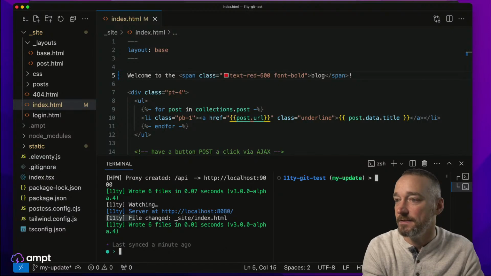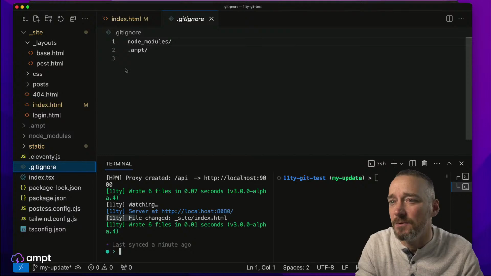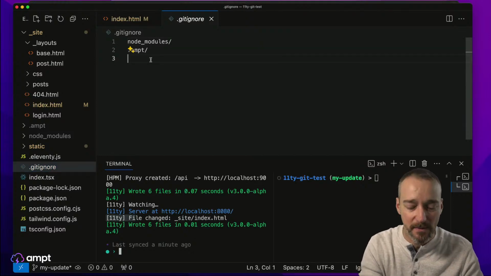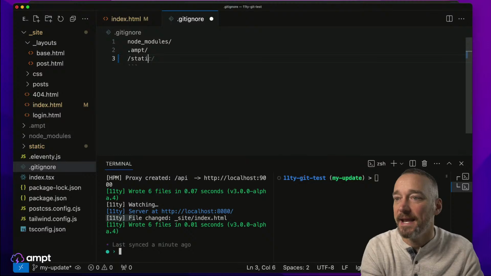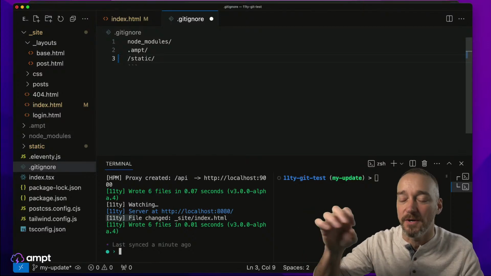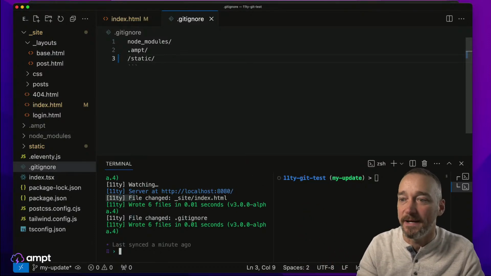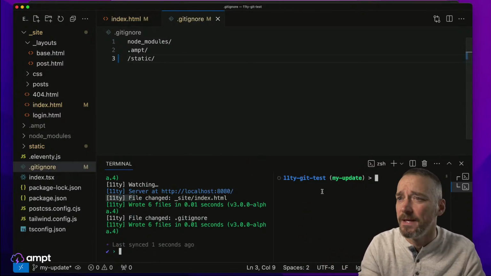I will clear this. Now again, there should be a git ignore in here. It's just ignoring .ampt. Generally, what we probably would want it to do is ignore this static folder as well. In this particular case, we do, because 11t generates the code every time for this. So we actually do want to eliminate that. We don't need that.